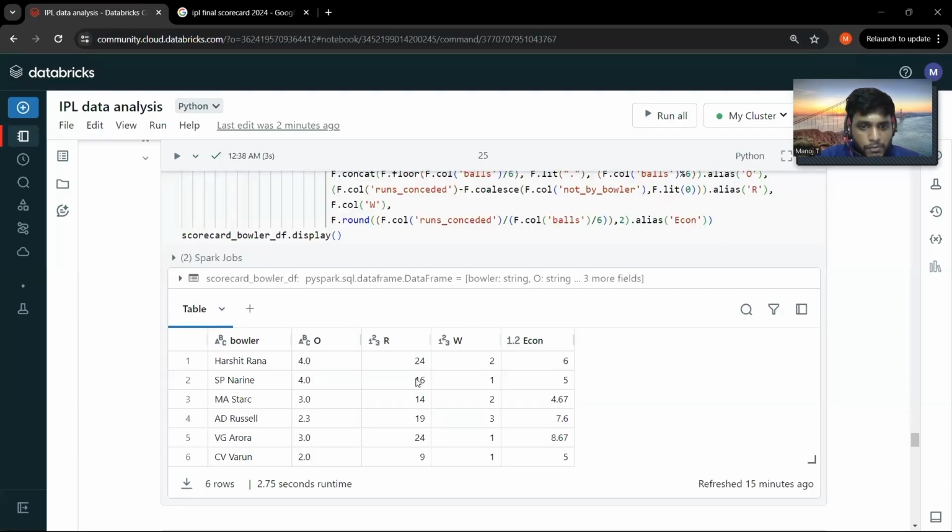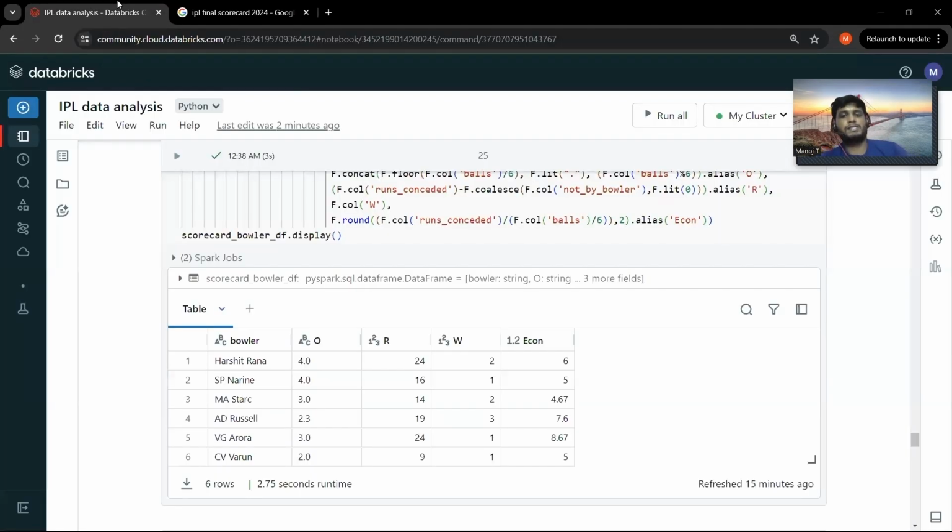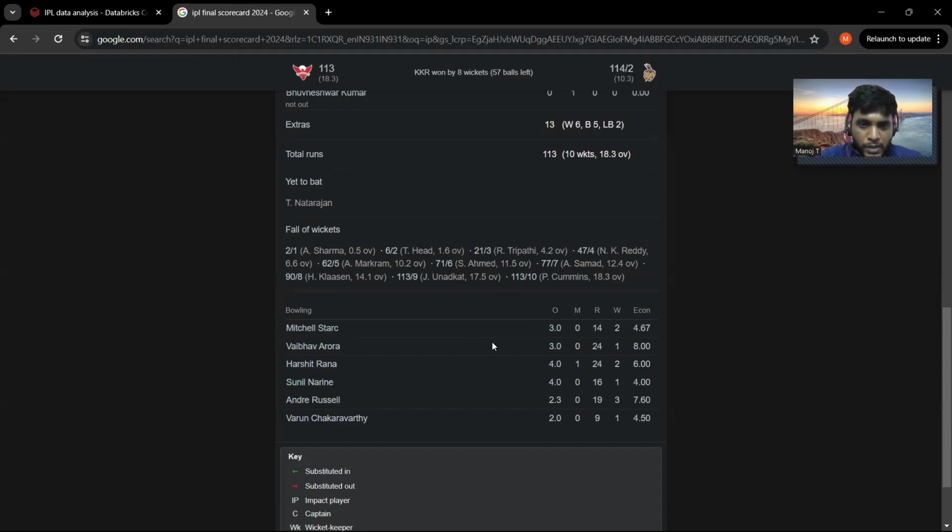Mitchell Starc has given 14 runs, and he has taken 2 wickets, and his economy is 4.67. Perfect. So we are almost good with this bowler scorecard. The only thing which is remaining for me is basically the maiden overs.